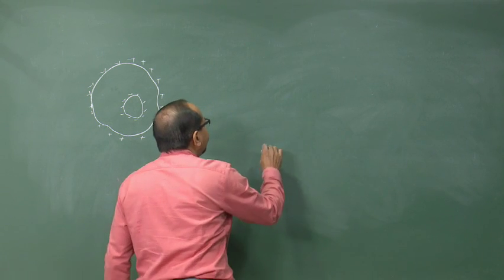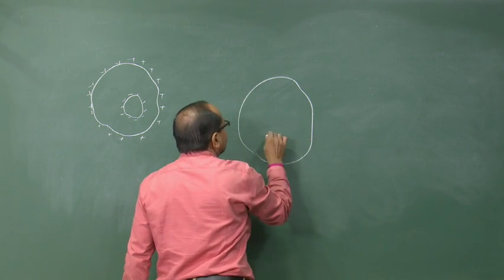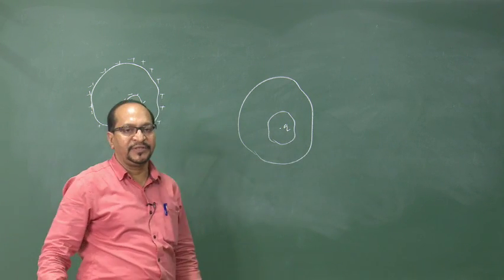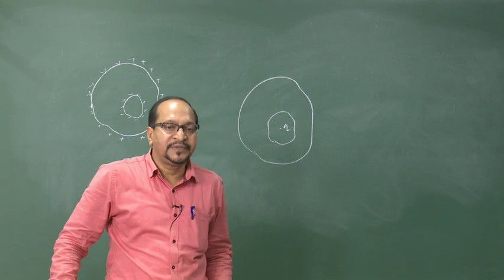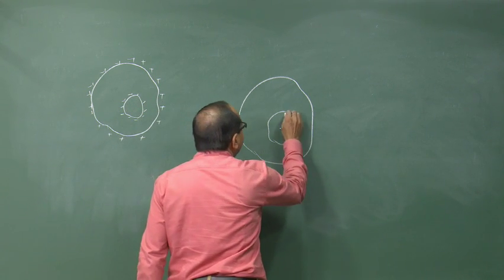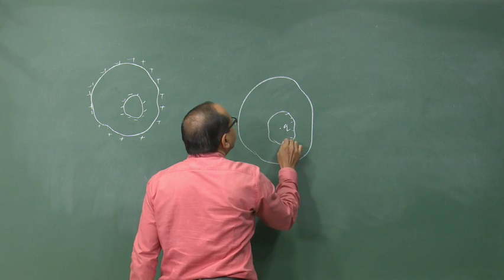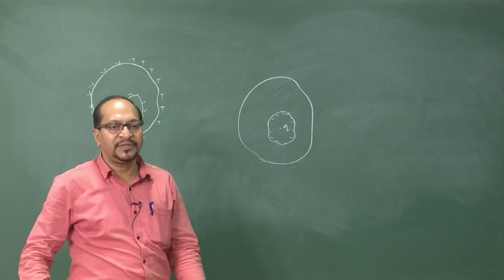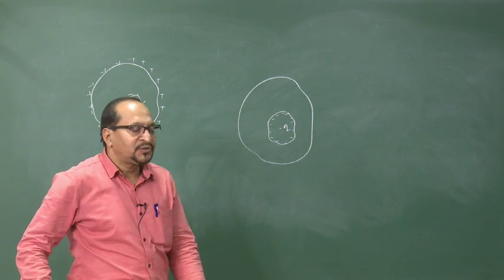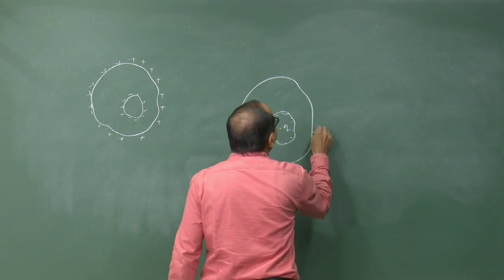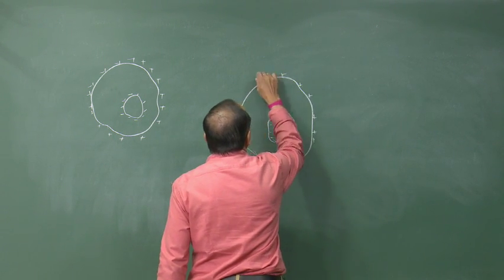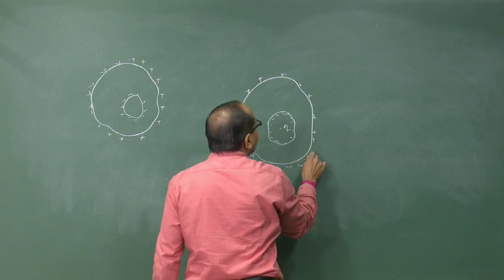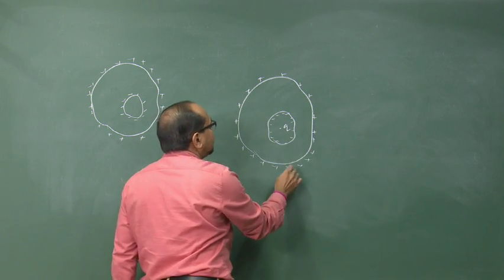But if there is a cavity in a conductor and we put a charge q inside the cavity, then what will happen? Because of this charge, negative charges will be induced at the inner surface of the cavity. That will make exactly equal number of positive charges to be induced on the outer surface of the conductor.